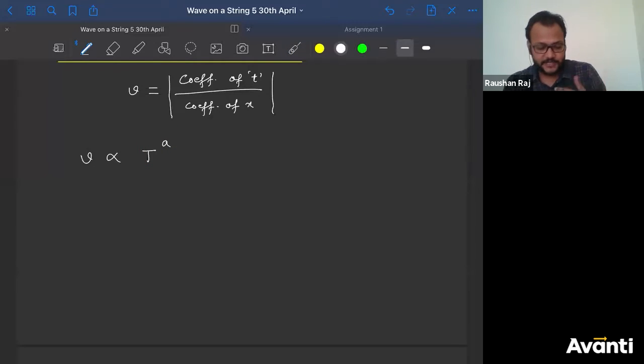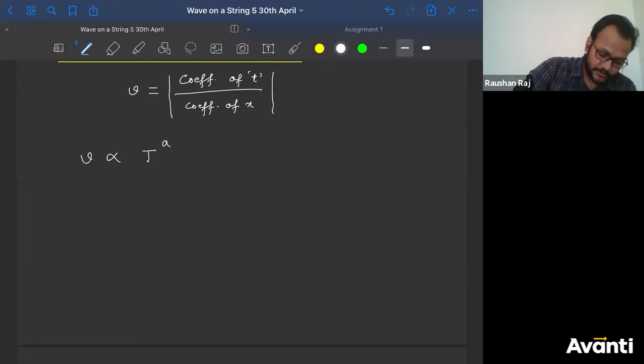Now similarly, this is very easy. If you take a small string element, and if the mass of that string element is large, what will happen to the speed? Speed will be less because of the inertia. Inertia के कारण the speed will decrease. So it was observed that you can write speed of wave in a string as proportional to T to the power a divided by mu to the power b.